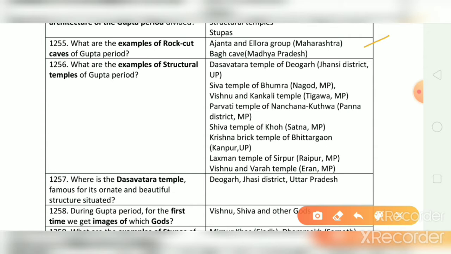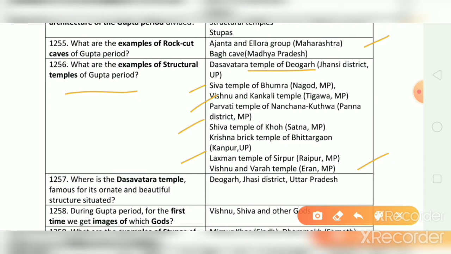What are the examples of structural temples of Gupta period? And the correct answer is Dasavatara temple of Deoghad, Shiva temple of Bhumra, Madhya Pradesh, Vishnu and Kankali temple of Madhya Pradesh, Parvati temple of Madhya Pradesh, Shiva temple of Madhya Pradesh, Krishna brick temple of Uttar Pradesh, Lakshman temple of Madhya Pradesh, Vishnu and Varaha temple of Madhya Pradesh.